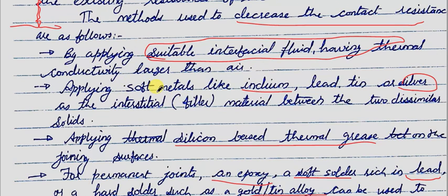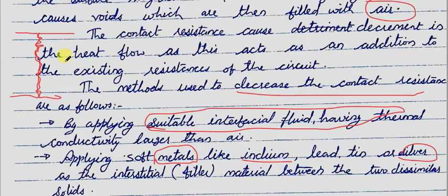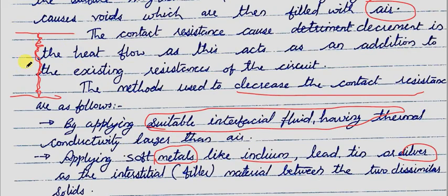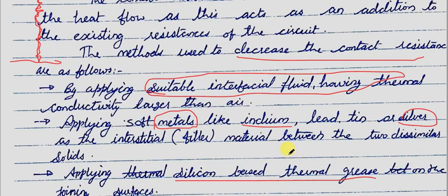Moreover, if the semi-solid is a paste of a soft metal, then of course the thermal conductivity will be very high. But the effective thermal conductivity which will result in this contact region will not be equal to the actual thermal conductivity of the metal which we have applied here, because that is not forming a continuous film here.